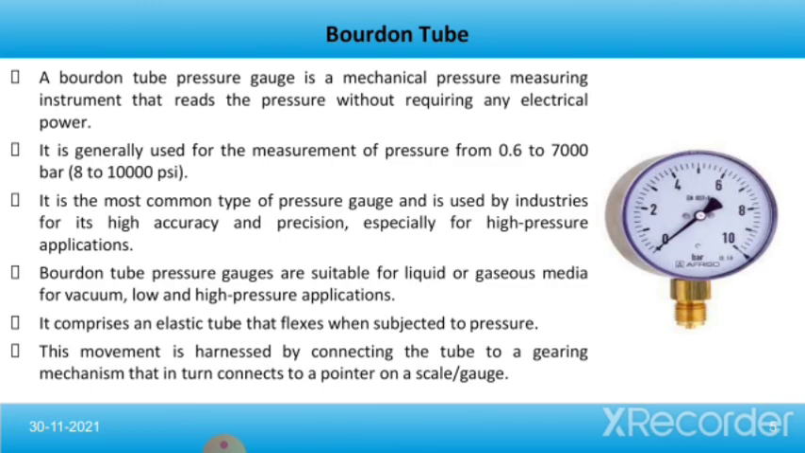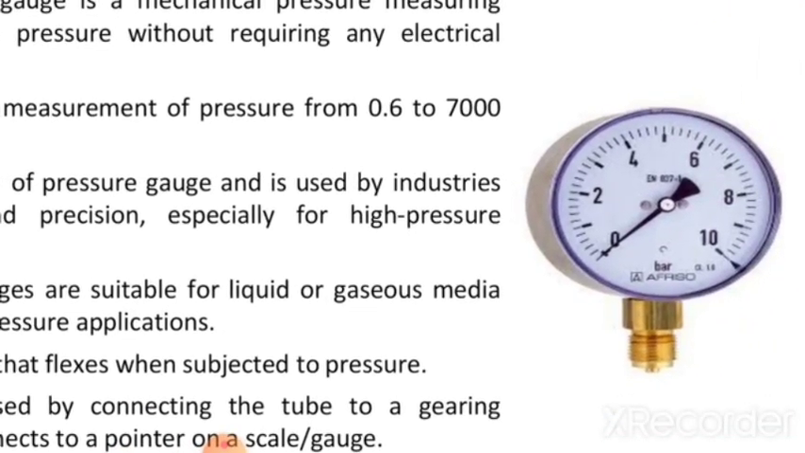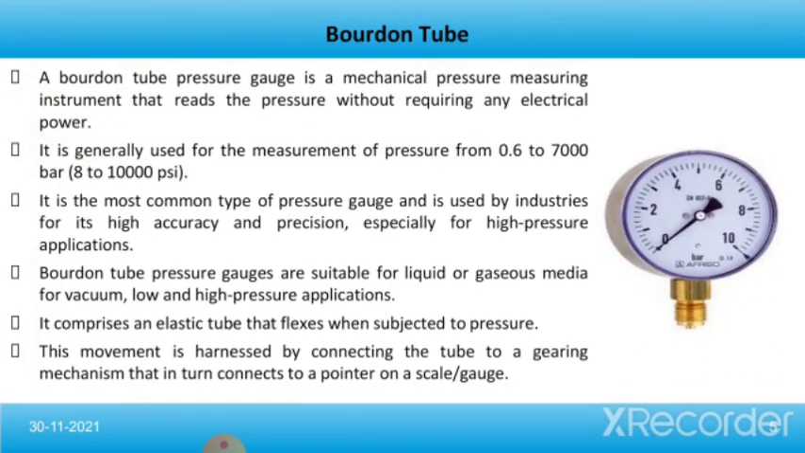So first one is the Bourdon tube. This is the Bourdon tube. A Bourdon tube pressure gauge is a mechanical pressure measuring instrument that reads the pressure without requiring any electrical power. It is generally used for the measurement of pressure from 0.6 to 7,000 bar or 8 to 10,000 psi. It is the most common type of pressure gauge and is used by industries for its high accuracy and precision, especially for high pressure applications.